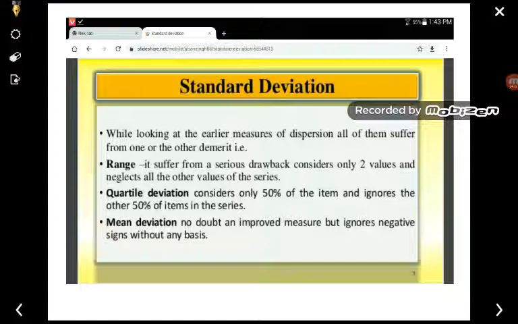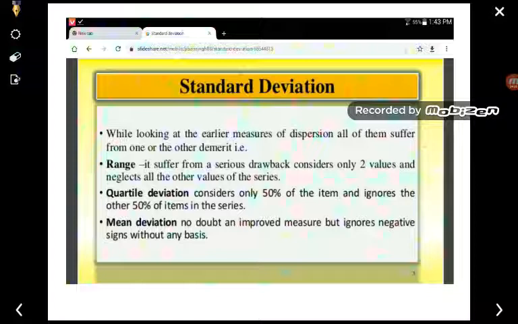It is a little different from the range, quartile and mean deviation, but it is better than all three of them because all three have a particular drawback. In case of range, only the first value and the last value are considered.